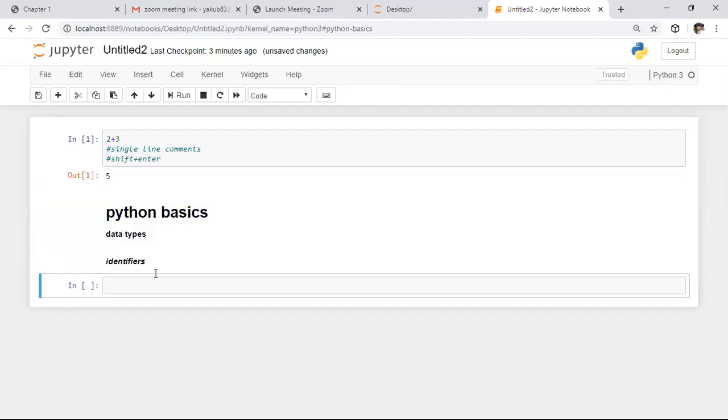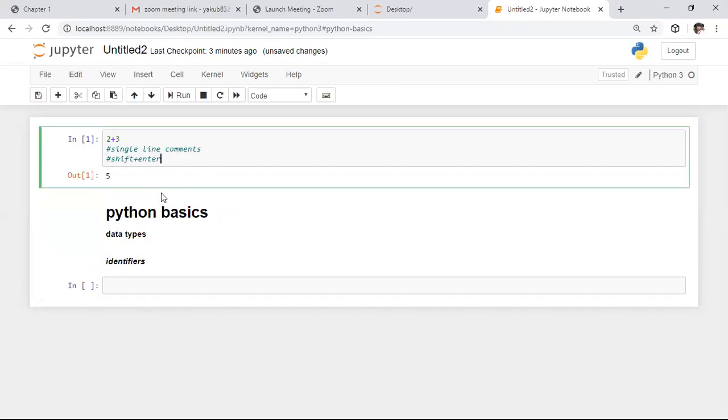So here it is about writing something in the Jupyter notebook. If you want to add a new shell in between these shells, we have the plus option.